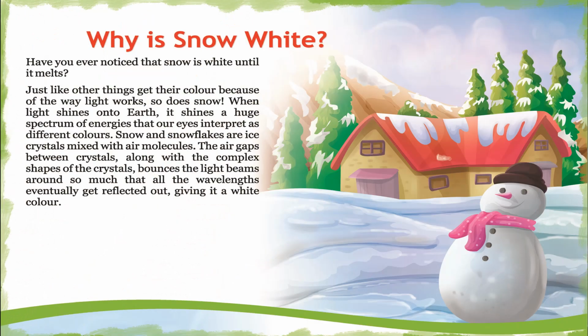Why is snow white? Have you ever noticed that snow is white until it melts? Just like other things get their color because of the way light works, so does snow. When light shines onto earth, it shines a huge spectrum of energies that we interpret as different colors. Snow and snowflakes are ice crystals mixed with air molecules. The air gaps between crystals, along with the complex shapes of the crystals, bounce the light beams around so much that all the wavelengths eventually get reflected out, giving it a white color.